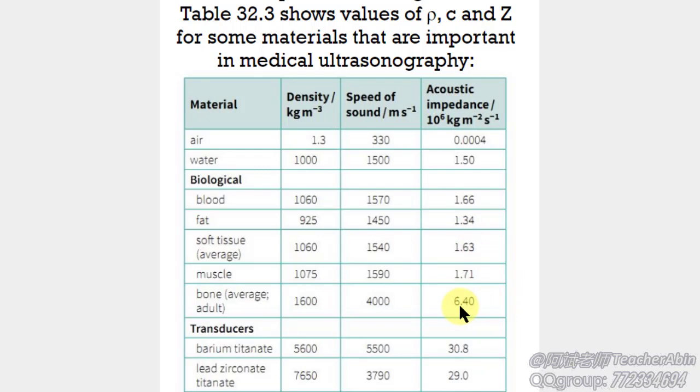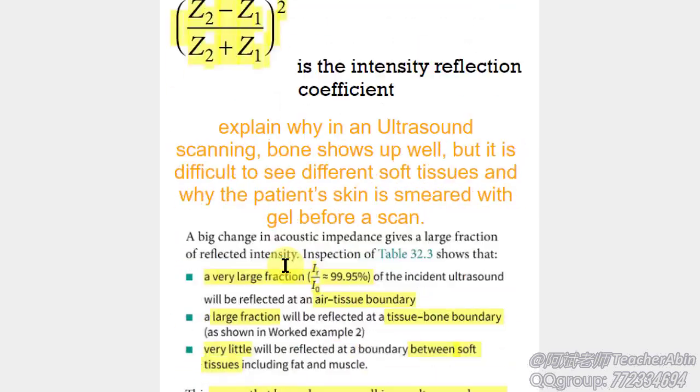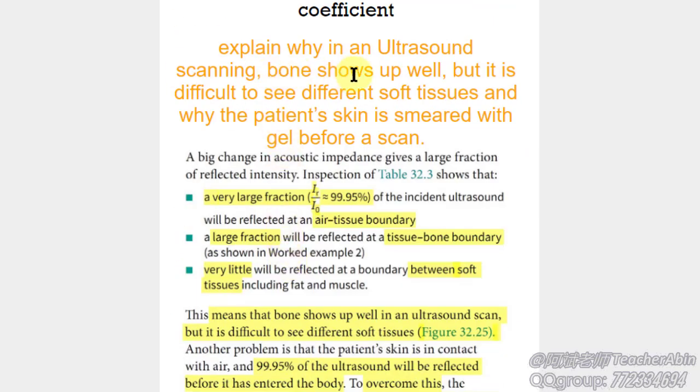So there will be a large fraction of the intensity of the ultrasound reflected at the boundary between bone and soft tissues, and then the reflected ultrasound will be detected and analyzed to produce a picture showing the boundary, which has the same shape as the bone. And that's why bone shows up well.